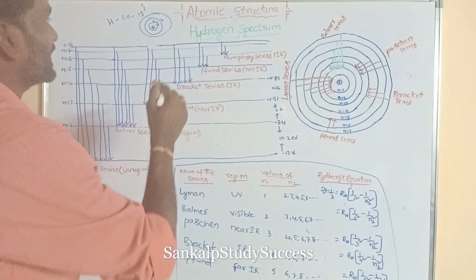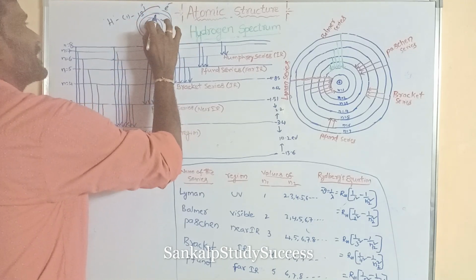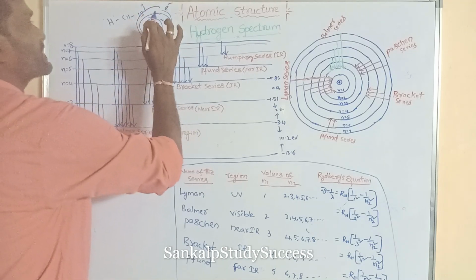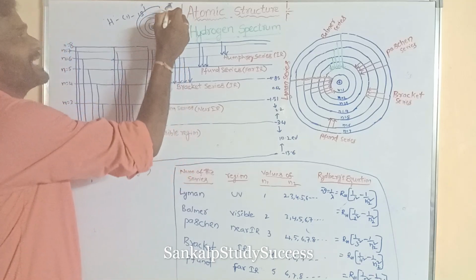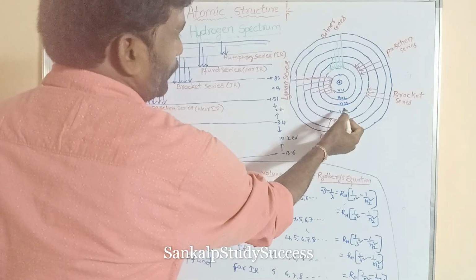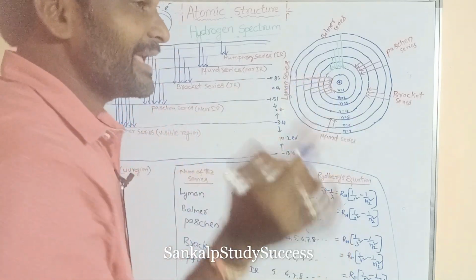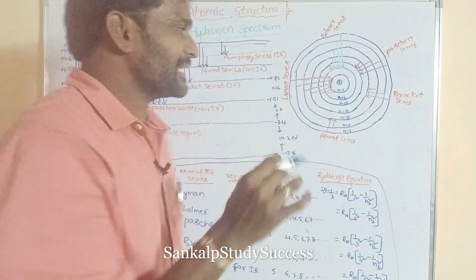Now the electron is excited. That means the electron is not present in the ground state. It is present in a higher energy level, maybe 2, 3, 4, 5, 6, or 7. So here the electron is present in an excited energy level.